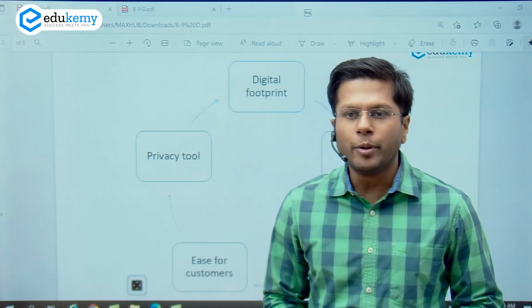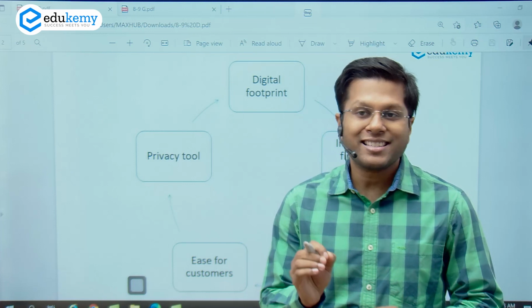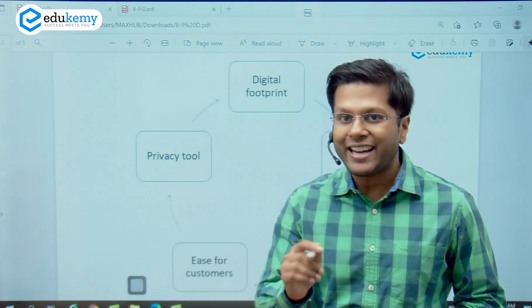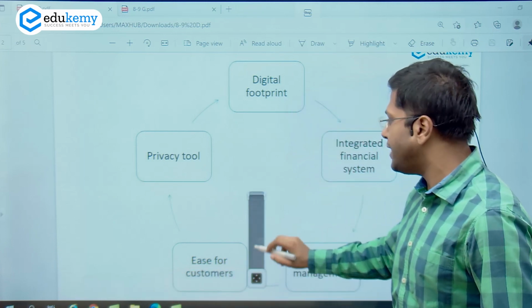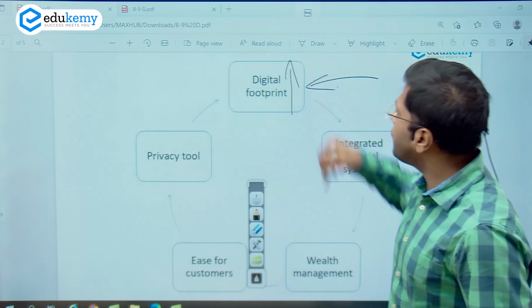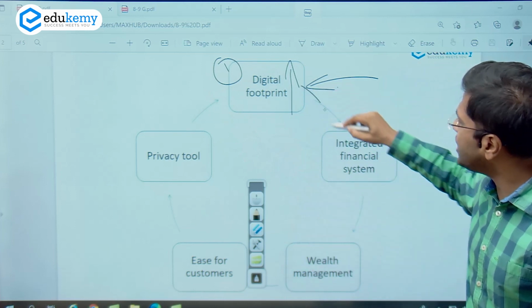The example of Uber and the example of Zomato is easy to relate to. But look, there are certain things which are very much individual and very much unique to financial system. These times are the times when there is an increased digital footprint. We have seen UPI transactions go up in any way, right? So digital footprint increases, and that is why we need an integration in financial system, right?